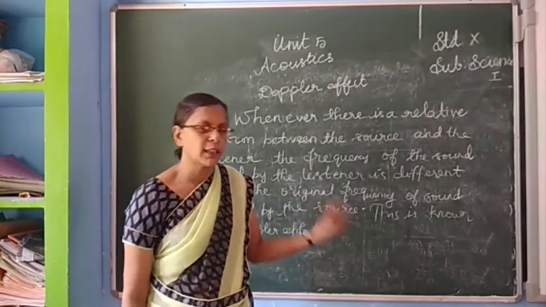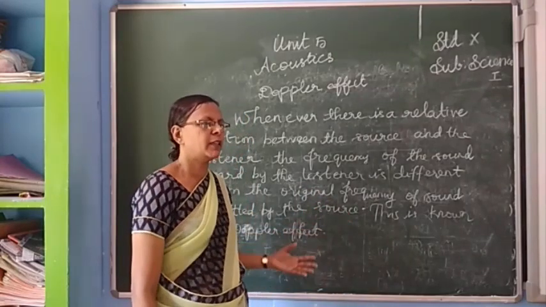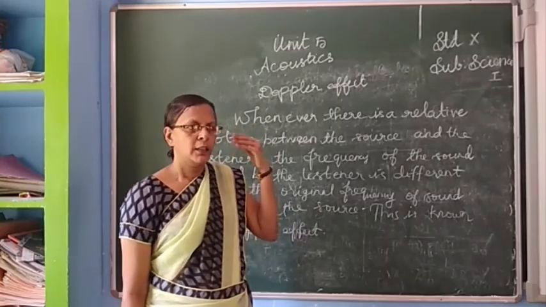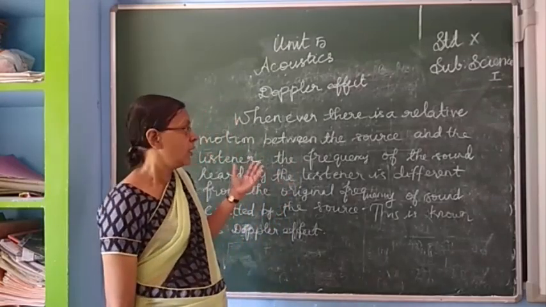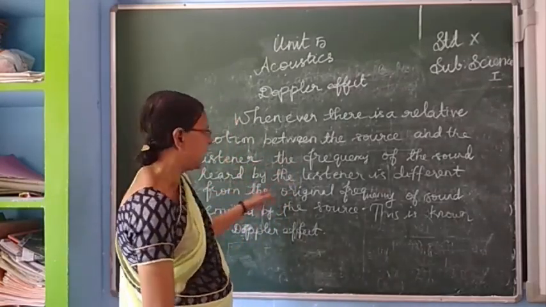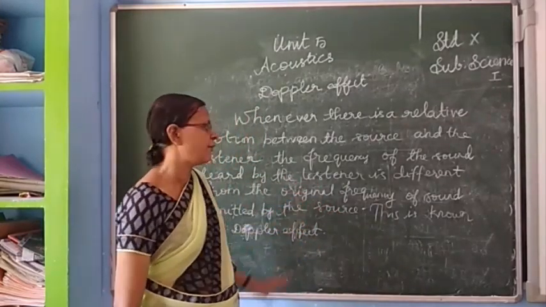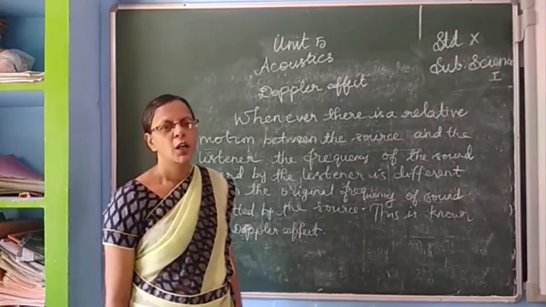What sound the source is emitting, the same frequency we cannot observe. The frequency of sound heard by the observer is different from the original frequency of sound waves. This is known as Doppler effect.